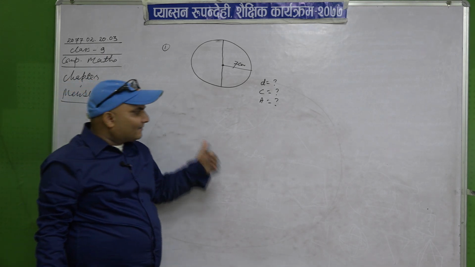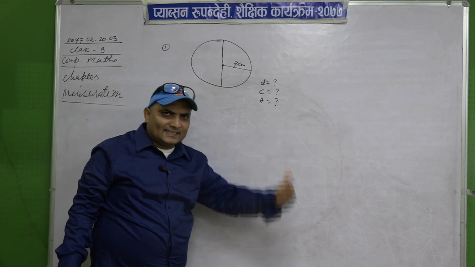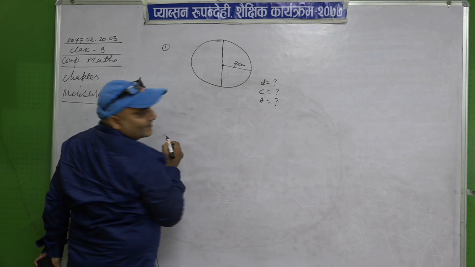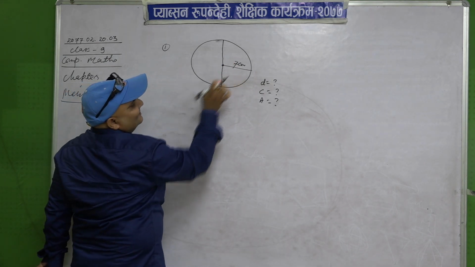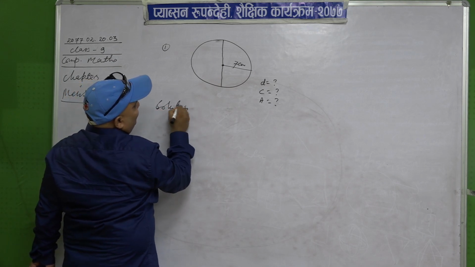So this line which is given as 7 centimeter, according to our definition and according to our examples from yesterday and today, this line is the distance between the center point and the circumference. That's why this 7 centimeter line is a radius. So now start the solution.